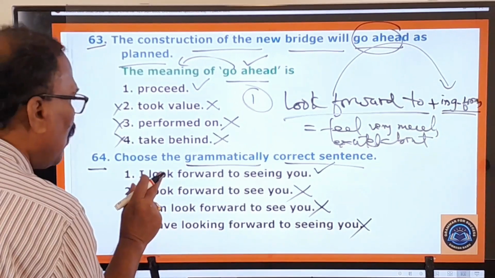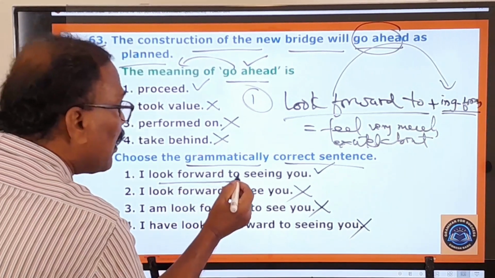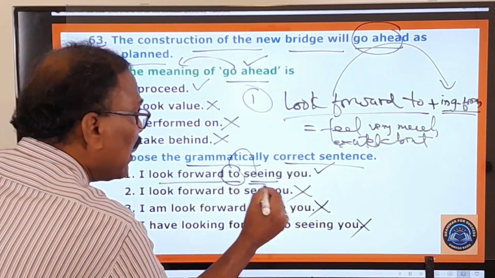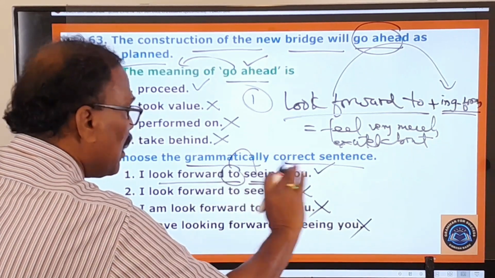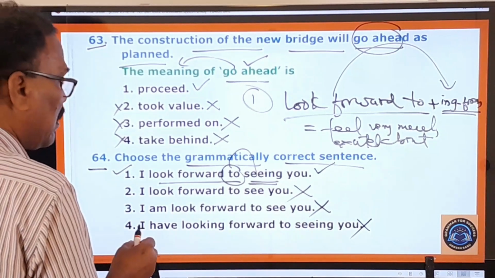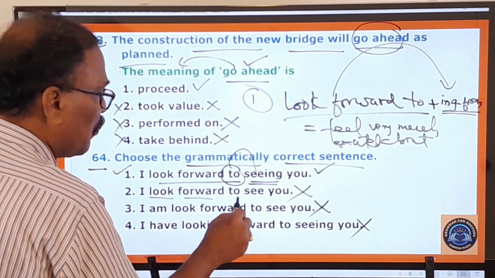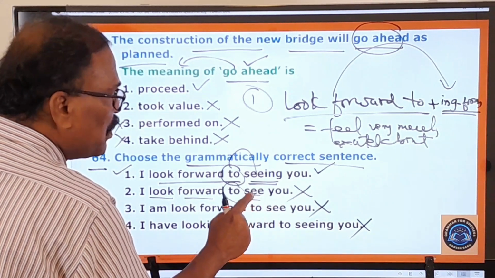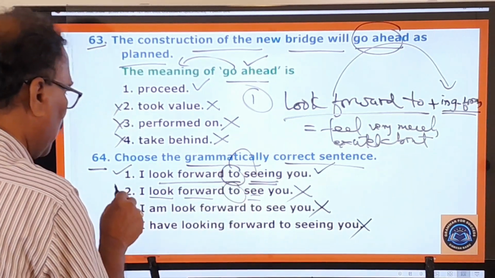Therefore, I look forward to. But after this to, we must use an ing form verb. So this is absolutely correct. Therefore, the first one is the right one. Now you look at the second sentence. I look forward to. After to, base form verb is used, not the ing form. That's why this is wrong.